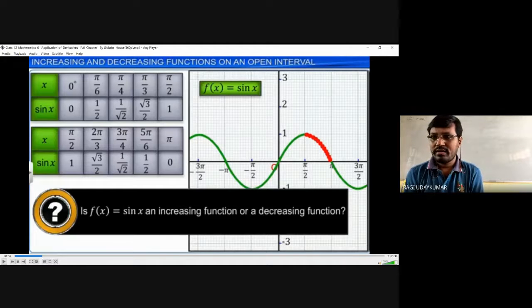Is it clear? Normally, if it is not asking anything, you have to see the domain. What is the domain of that function? Whatever the function is given, what is its domain?